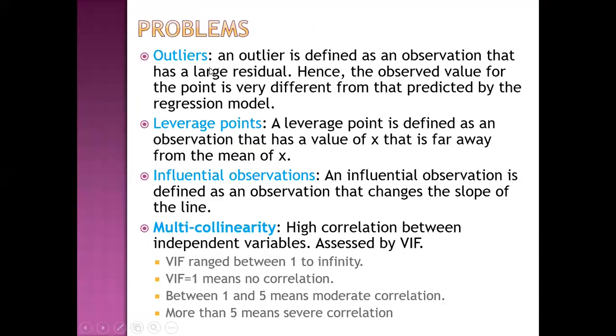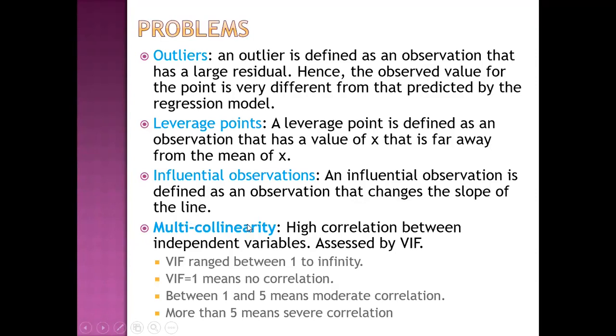Then problems. These are the problems. There may be a problem of outlier. An outlier is defined as an observation that has a large residual. Hence, the observed value for this point is very different from that predicted by the regression model. Then leverage point. A leverage point is defined as an observation that has a value of x that is far away from the mean of x. Influential observation. An influential observation is defined as an observation that changes the slope of line.